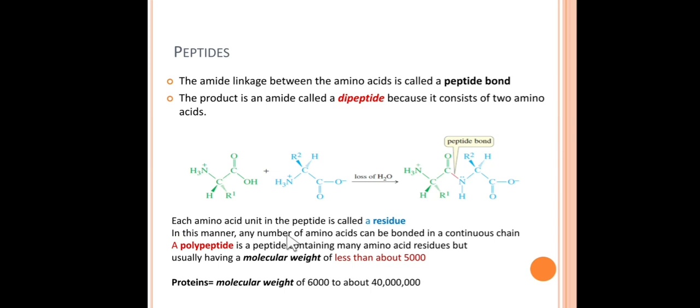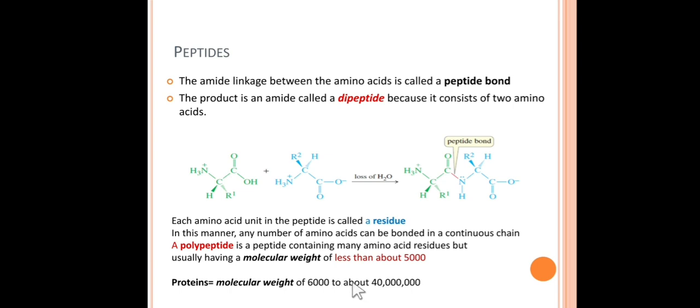This continuous chain may be called a polypeptide, but this polypeptide has a molecular weight less than 5000. Friends, if we have a polypeptide chain with a molecular weight more than 6000, it is called a protein.